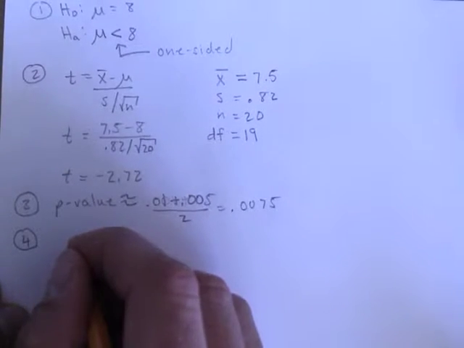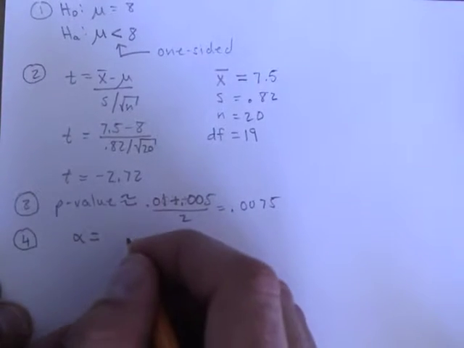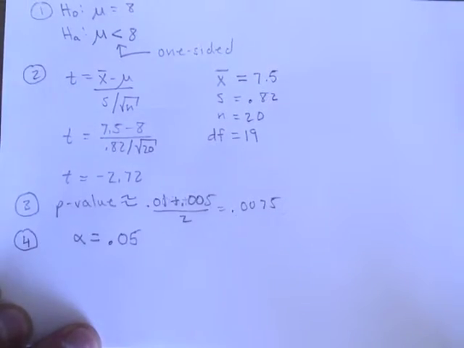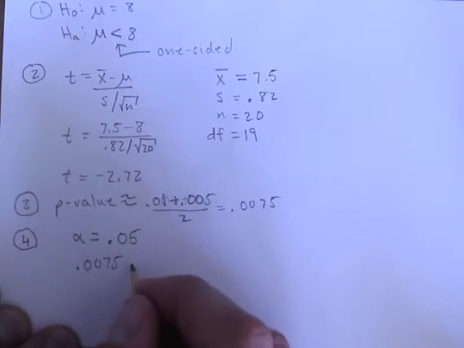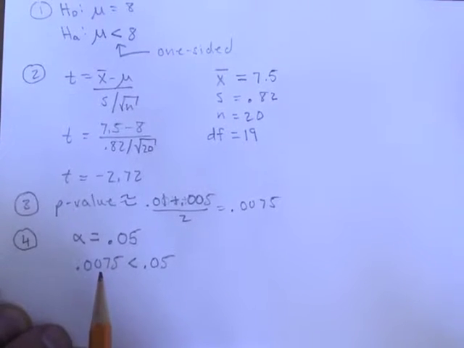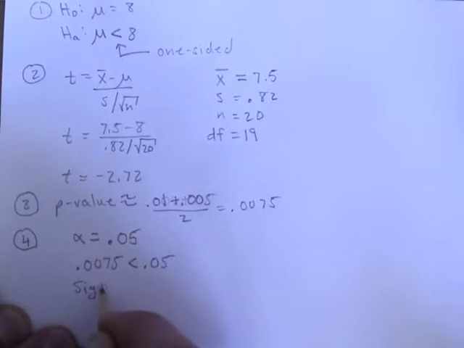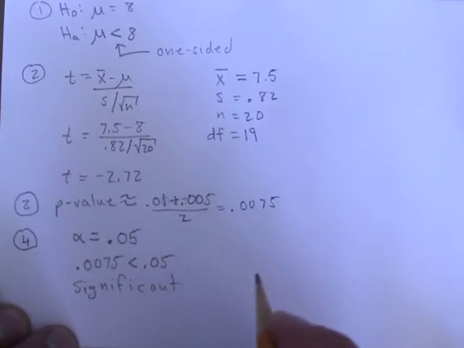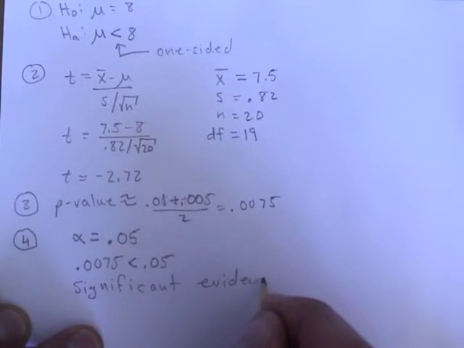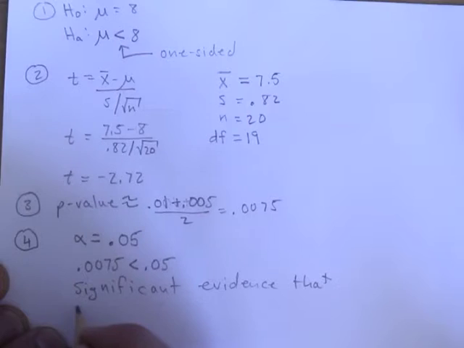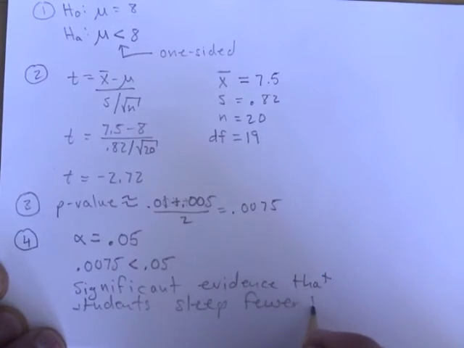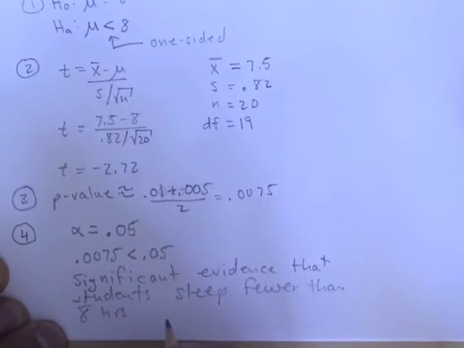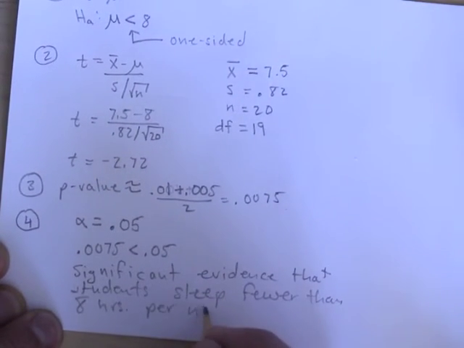Last step is to make a conclusion. Since the significance level is not given, I default to a significance level of 5% or 0.05. 0.0075 is smaller than 0.05, leading me to say that it is extremely unlikely to have this data, and thus I can conclude that I have significant evidence that students sleep fewer than 8 hours per night. And that's all there is to it.